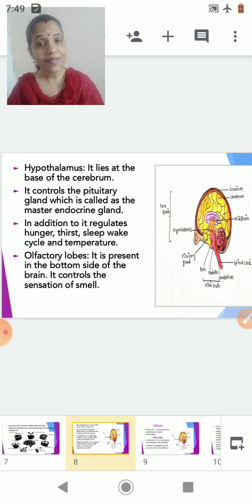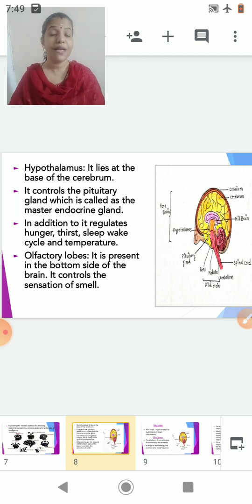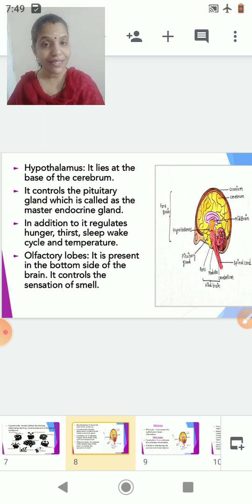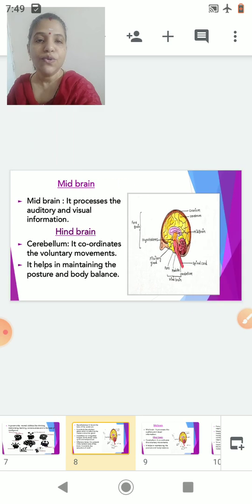So students, we have completed the forebrain. And what are the parts of the forebrain? The forebrain is divisible into three parts: cerebrum, hypothalamus and olfactory lobes. So we saw the position of all these three parts, and at the same time we studied the functions. Now let's go to the next part.